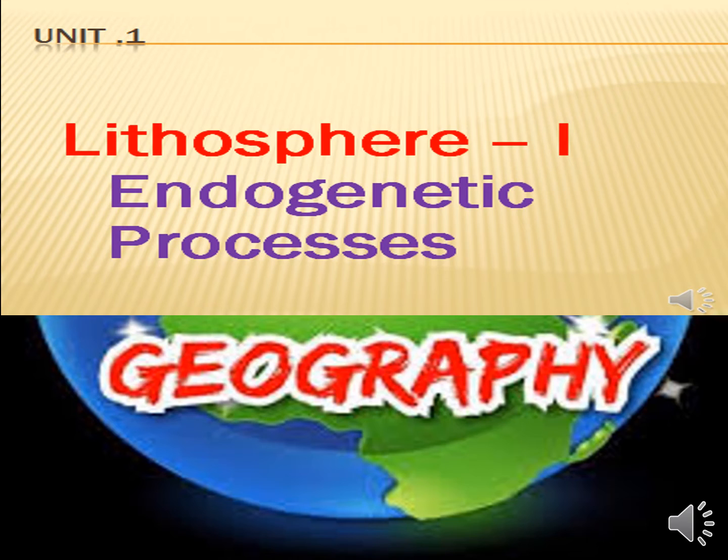Then we saw the movements of continental plates. Yes or no? After the movements of continental plates, we saw about the earthquake. This is made by waves. Yes or no? Seismic waves. There are 3 types of waves: primary or P waves, secondary or S waves, and surface waves or L waves. So there are 3 types of waves.